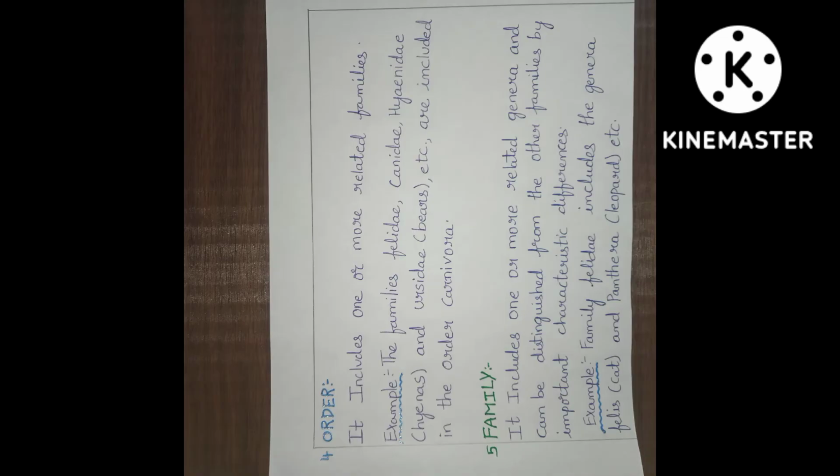Order. It includes one or more related families. Example, the families Felidae, Canidae, Hyaenidae (hyenas) and Ursidae (bears), etc. are included in the order Carnivora.